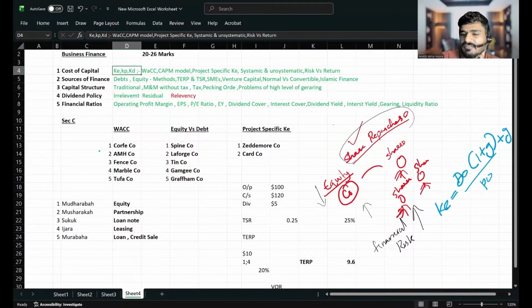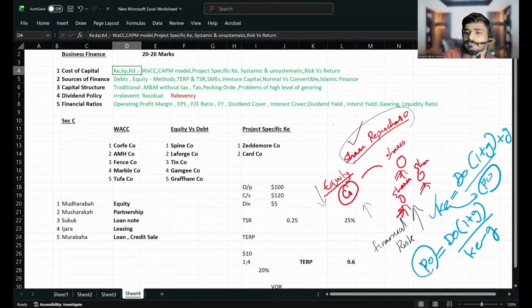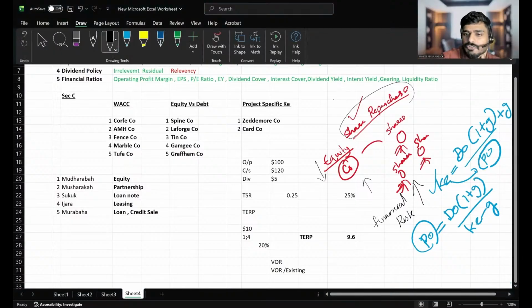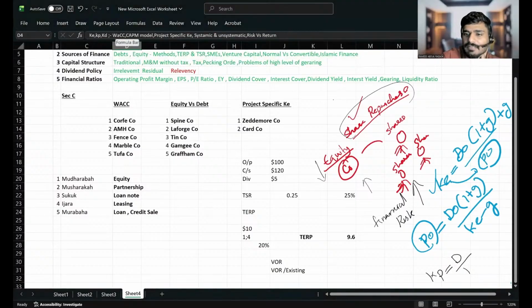So in business valuation, this is cost of capital. We are finding cost of capital KE. In business valuation, we will find P0. So P0 can be calculated by D0 into (1 plus G), divided by KE minus G. This should be the equation to calculate P0. As you said, this is just the opposite. For calculating KP, cost of preference shares, the equation is D by P0. In business valuation, you have to calculate P0, which means D by KP. It's just the opposite.